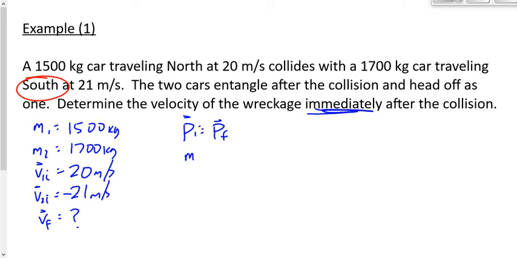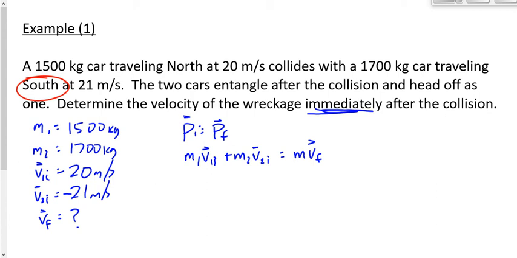I'm going to say m1 v1i plus m2 v2i. I got two objects, each with a momentum of mv before the collision. What do you think my term is going to be for after the collision? How many objects do I have? One. So I'm just going to call it mvf. One object with one mass and one velocity.